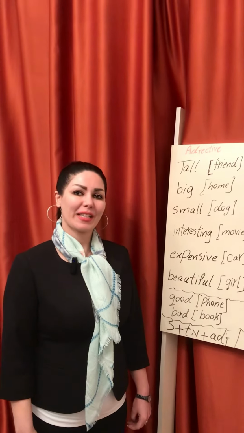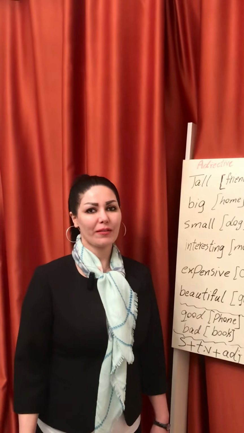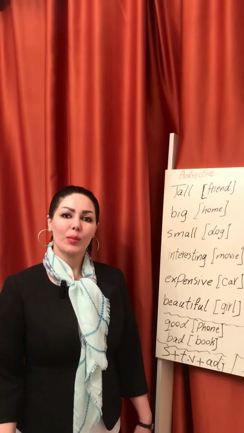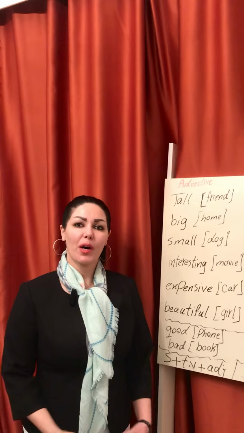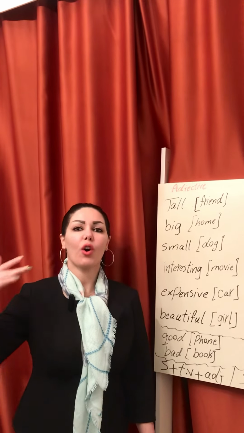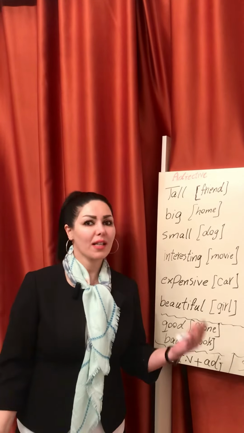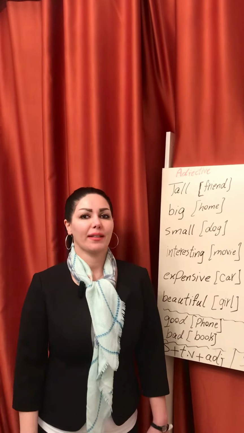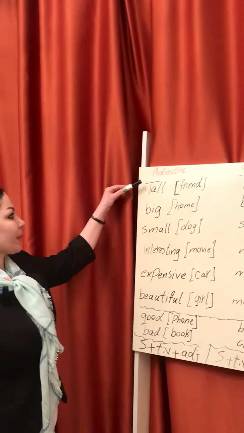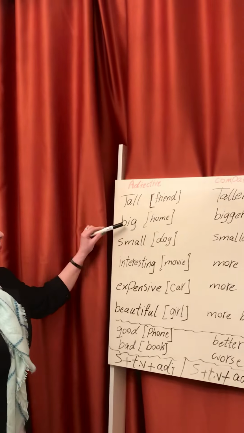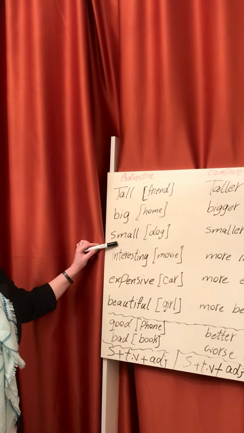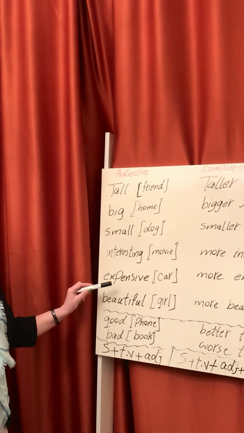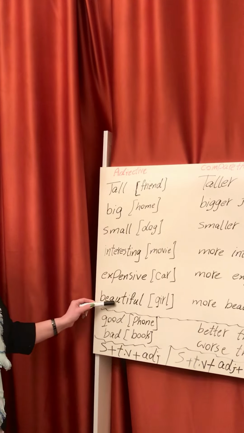In this lesson, I want to talk about superlative adjectives. Superlative adjectives speak about the high level of someone or something. For example, look at these adjectives: tall, big, small, interesting, expensive, beautiful.